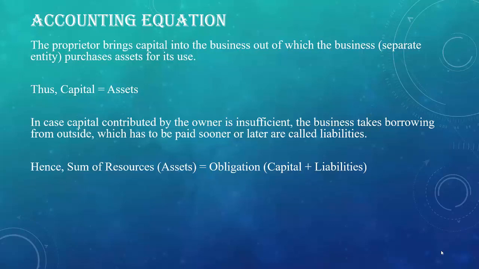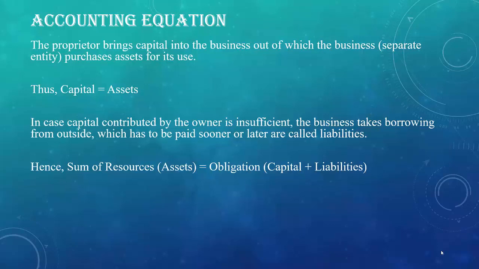The reason is business borrows amount from the owner and business borrows amount from the outside source. So capital is the amount which the business borrows from its owner, and the liabilities are the amount which the business borrows from the outside source. When we combine both the elements, that is capital and liabilities, we should get the total amount of assets. And this is accounting equation. We prepare balance sheet on the basis of this accounting equation.